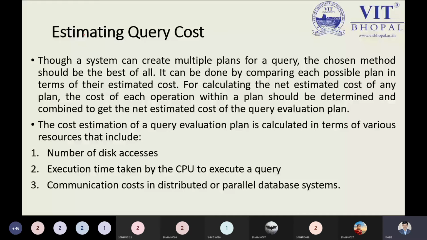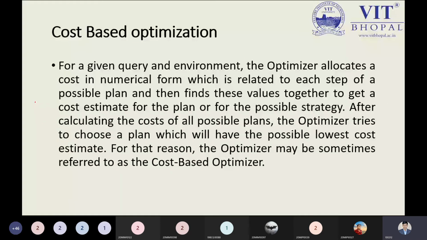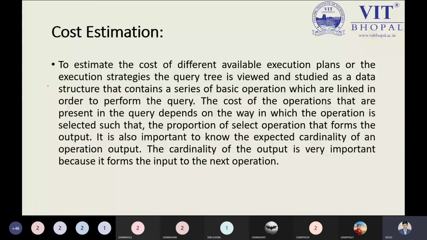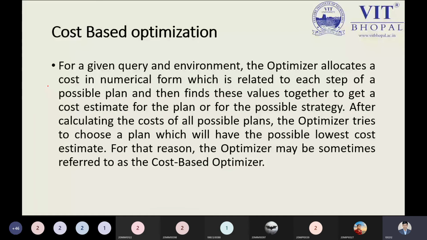So cost based optimization is an important point. This is our first technique of query processing. What is this method saying to us? Suppose we have a query in our environment.